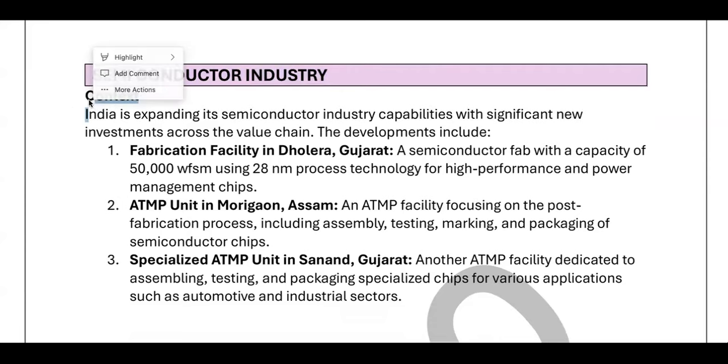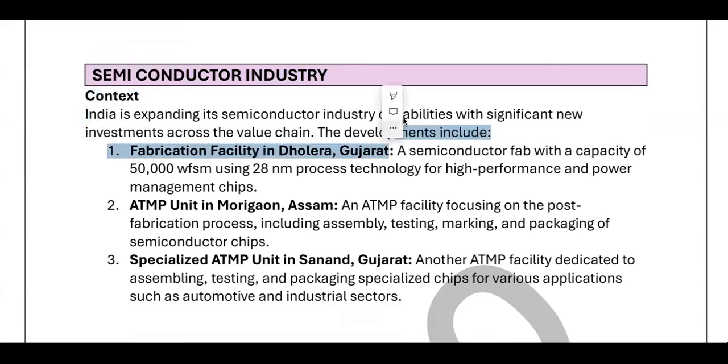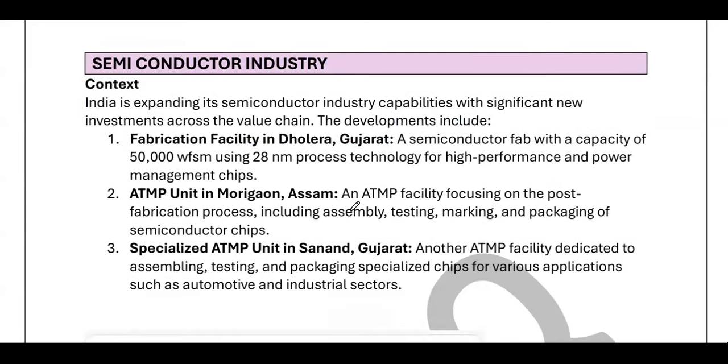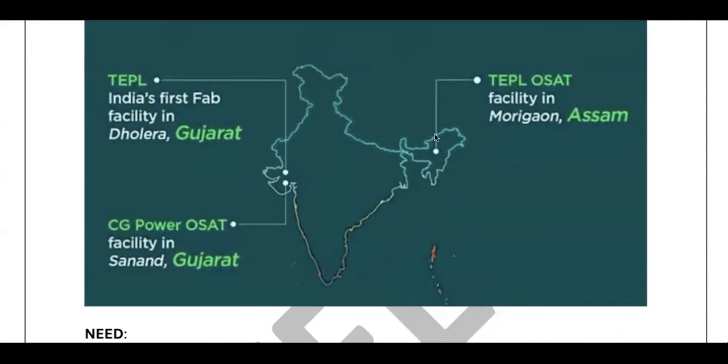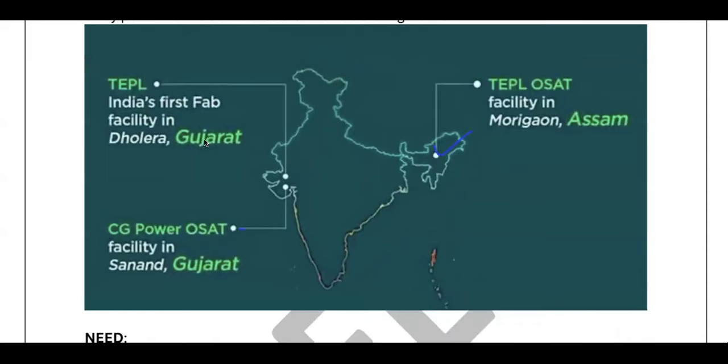What is the context? Last month, we have seen that Tata is going to set up semiconductor industries at 3 places in India. We have seen this is going to be set up in Assam, and 2 fabrication units as well as assembly units in Gujarat. This is being celebrated all over India. Everywhere people are saying that this is very good news.